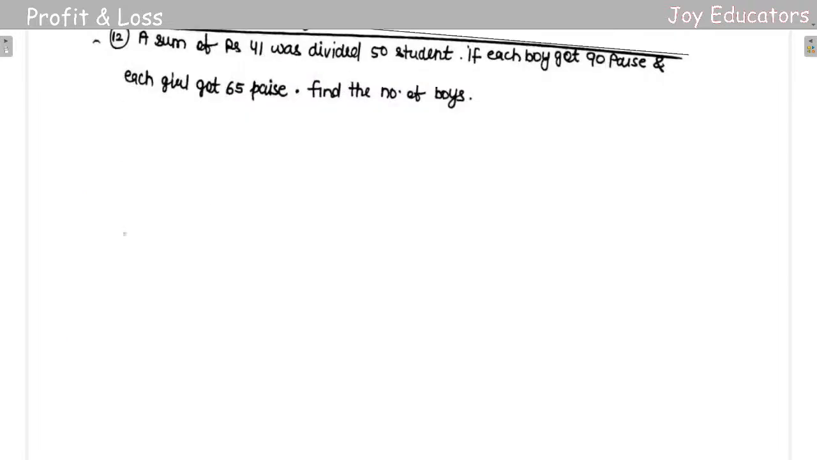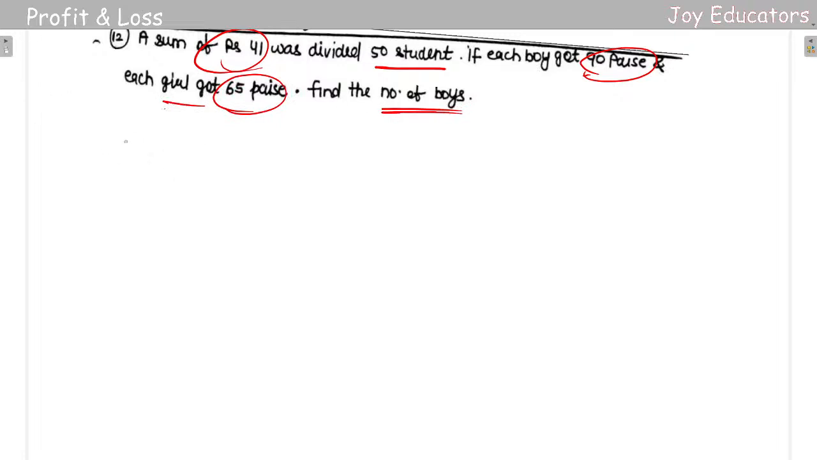All right. So a sum of 41 rupees was divided among 50 students. If each boy got 90 paisa, yeah, 90 paisa, and each girl got 65 paisa. Find the number of boys. That's it. Question completed.